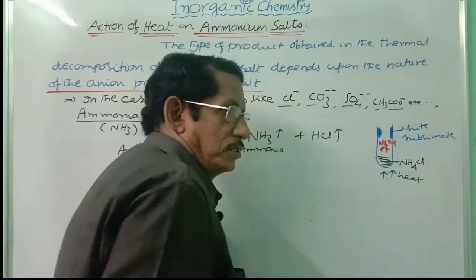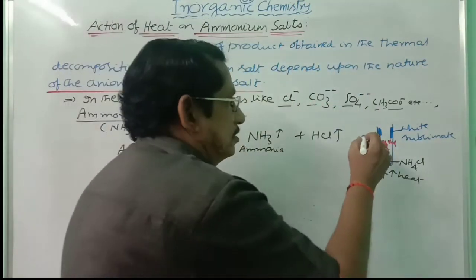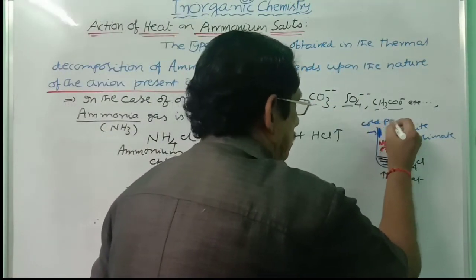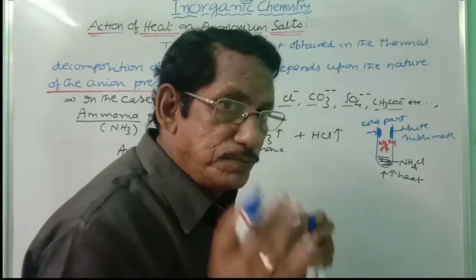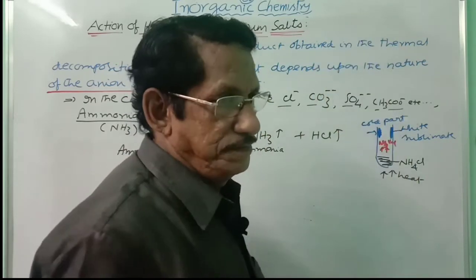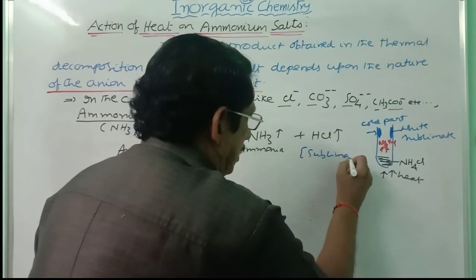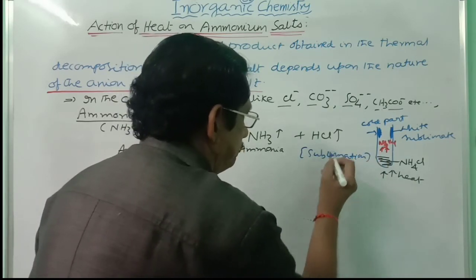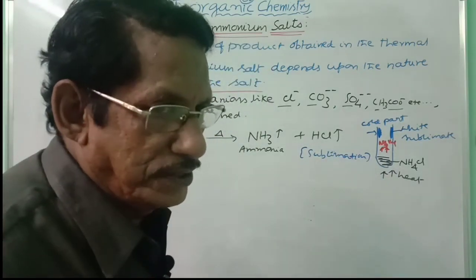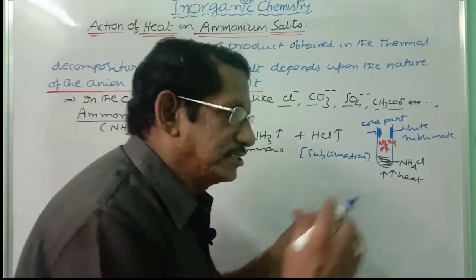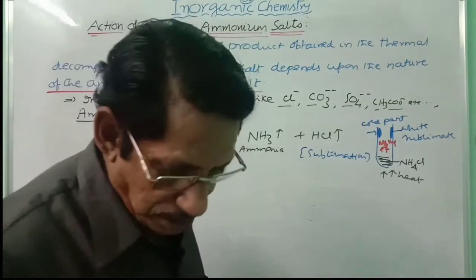The solid is heated, it is converted into gases, and in the cold part of the test tube, this gas once again combines, giving ammonium chloride, and it is deposited as white sublimate on the upper parts. This is what you call sublimation. This is a very important bit. So ammonium chloride undergoes sublimation. It gives white sublimate. If asked which of the following undergoes sublimation, you have to write ammonium chloride.